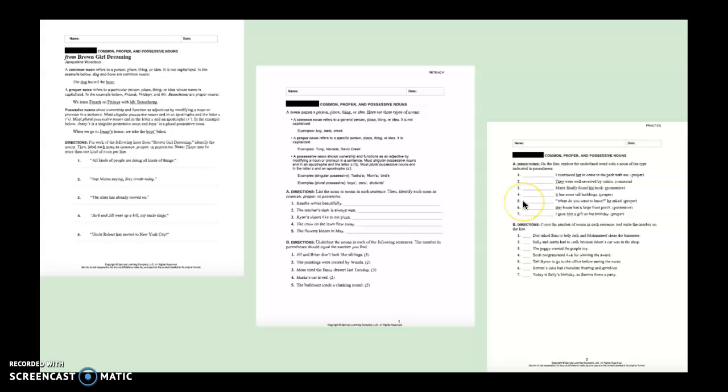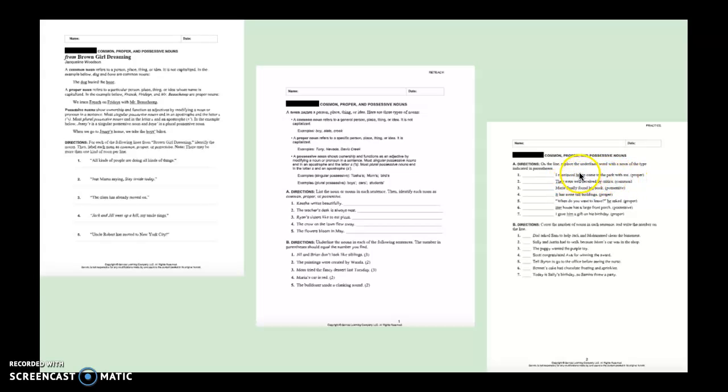Now on the last page, in part A, on the line, you're going to replace the underlined word with a noun of the type identified in parentheses. So let's look at sentence number 1. Right here it says, "I convinced her to come to the park with me."